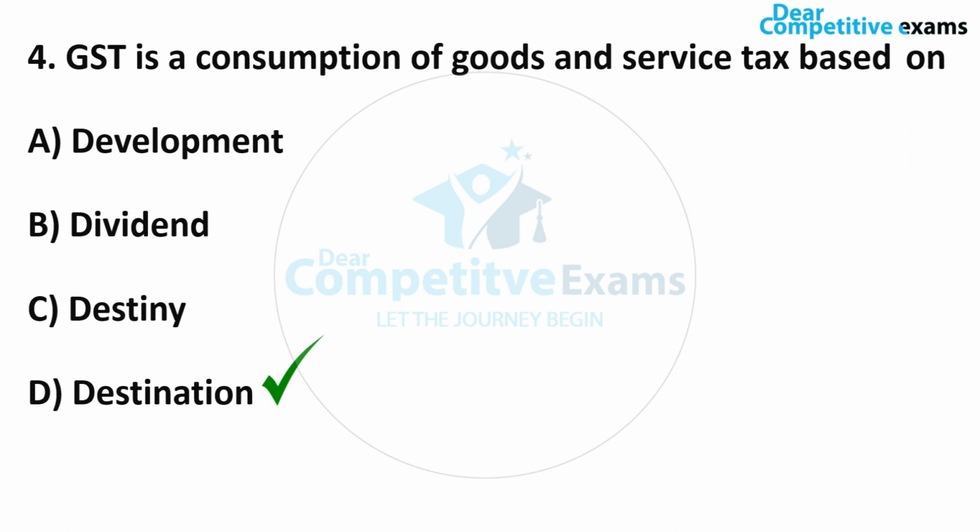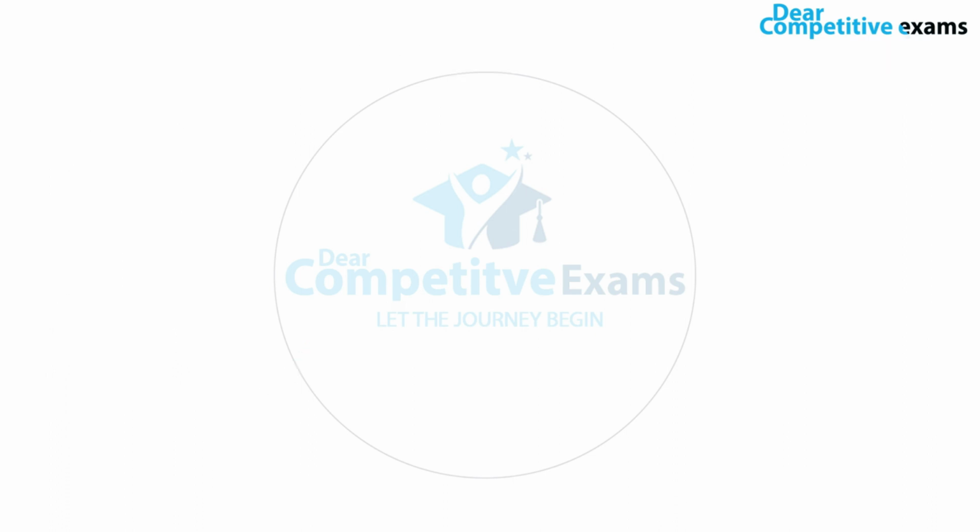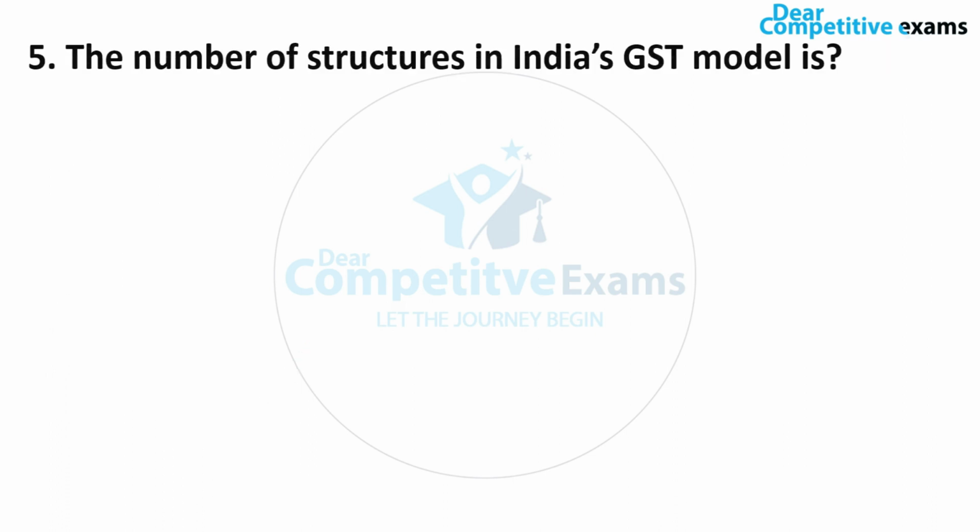Let's move on to question number 5. The number of structures in India's GST model is... So how many structures are there in India's GST model? Your answers are 6, 4, 3 and 5. The correct answer is 4.